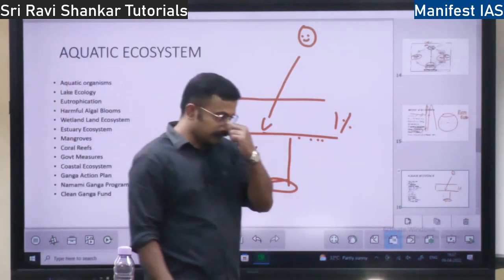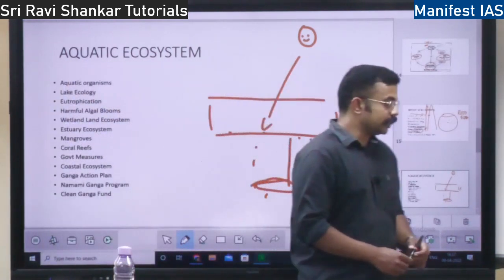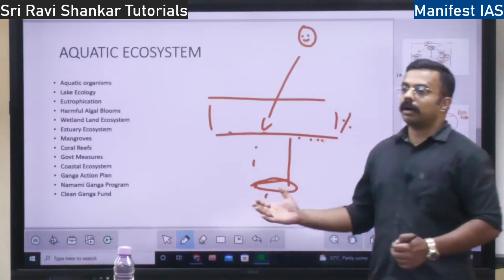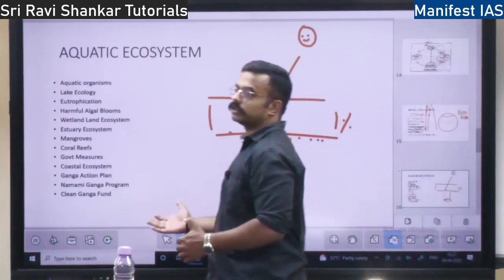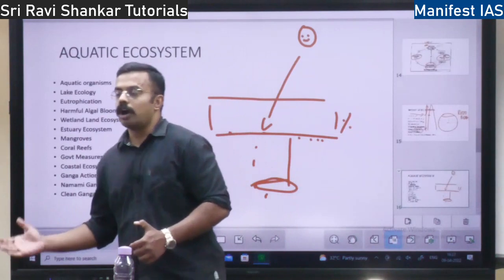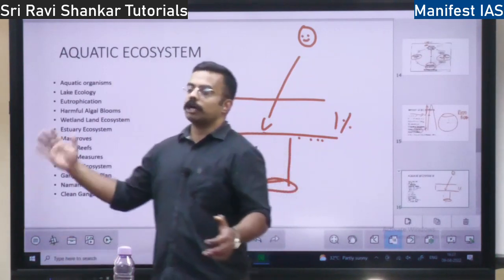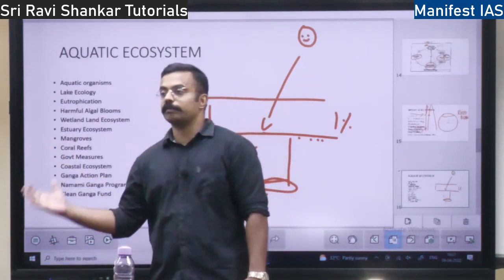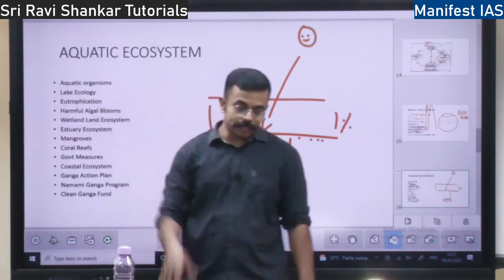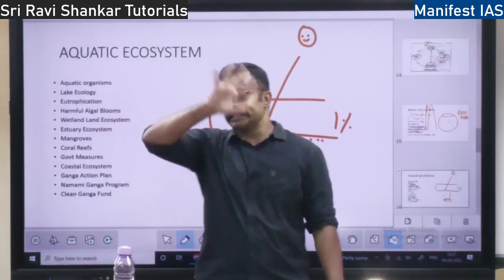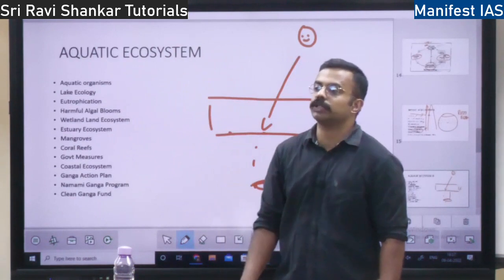See, in the geological history, I told you earlier there was no oxygen in the atmosphere. All the oxygen came to the atmosphere by degassing from the oceans, right? But now how is oxygen there in the atmosphere? How does it get into the sea?